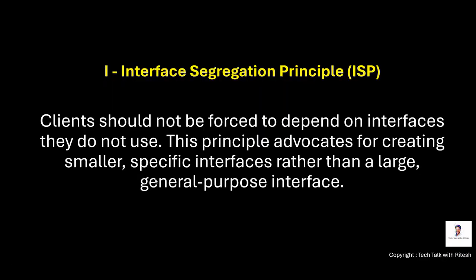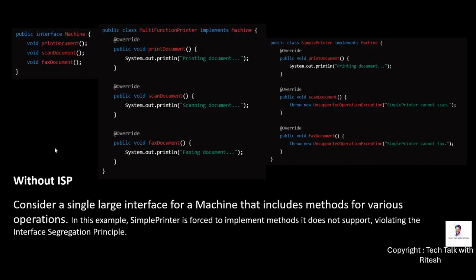The next principle is the interface segregation principle, ISP. Clients should not be forced to depend on interfaces they do not use. This principle advocates for creating smaller, specific interfaces rather than a large general-purpose interface. Let's understand this principle using an example. Consider a single large interface for a machine that includes methods for various operations. Now in this example, a simple printer is forced to implement methods which it does not support, violating the interface segregation principle.